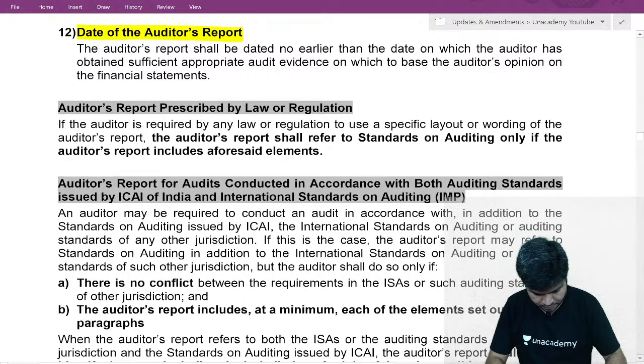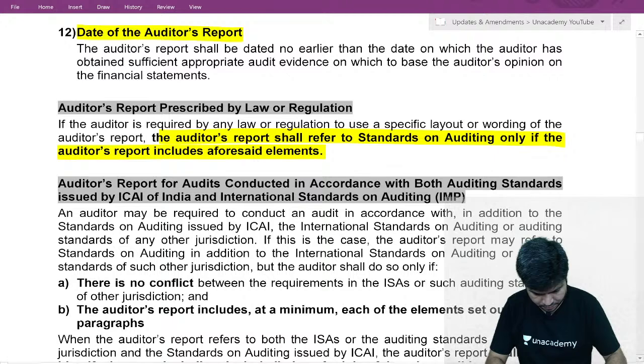The question was, if the format of the audit report is given in law, should I follow the format given in law or SA 700? We need to follow the format given under law. So do I say the report is as per SA? We should say the report is as per SA only if all the aforesaid elements, all 12 elements, are present in the report. So refer to Standards on Auditing only if all the aforesaid elements are included in it. Then only you say the report is as per the SA.